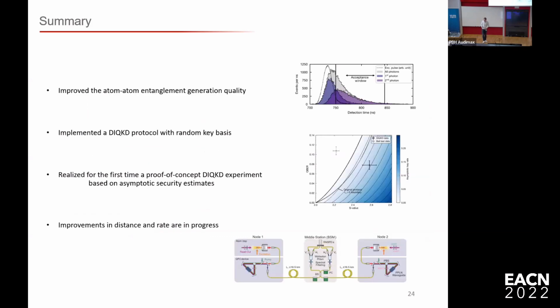All right, then a quick summary. So what did I show you? We improved the entanglement fidelity that we can achieve. We implemented for the first time a DIQKD protocol, which we see that in the asymptotic limit, we are in the positive key rate regime. And I showed you what are our next steps. So including frequency conversion, we can go to longer distances, and we are in progress of improving the event rate. All right, thank you.